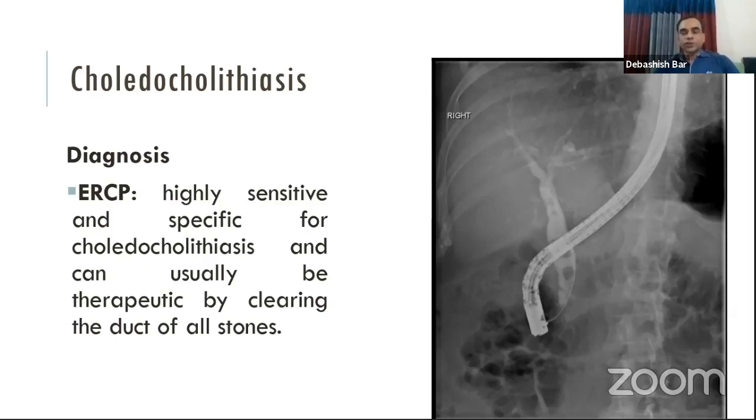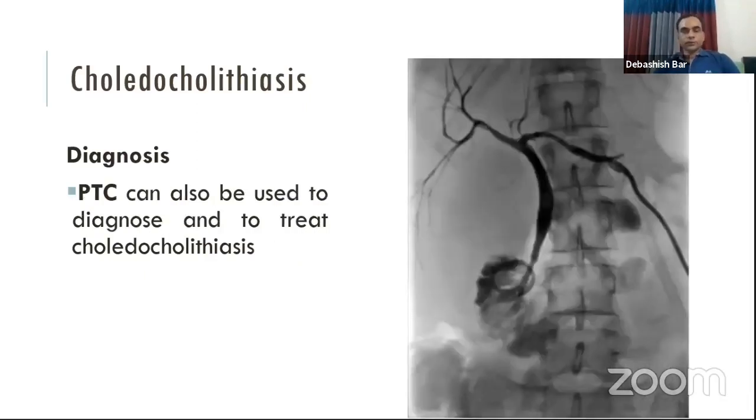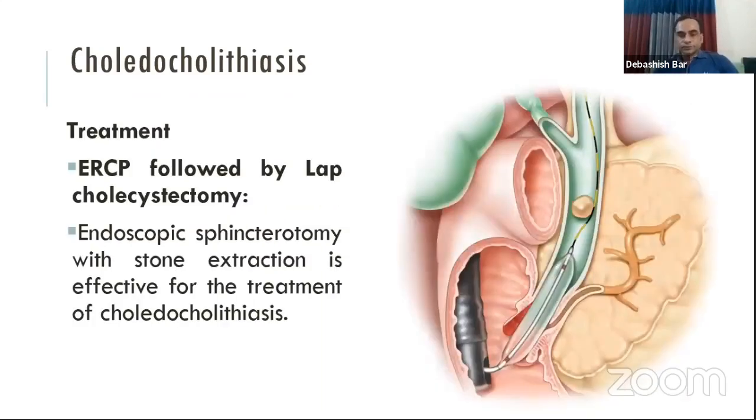When we consider the patient needs removal of a stone, then we consider the patient for ERCP. Another investigation, percutaneous transhepatic cholangiogram, is rarely done because MRCP can mostly diagnose the presence of bile duct stone, and PTC is not required frequently.